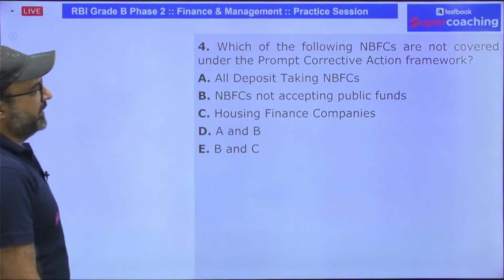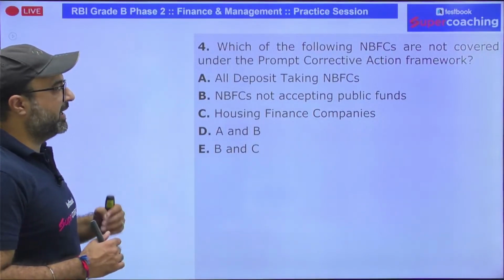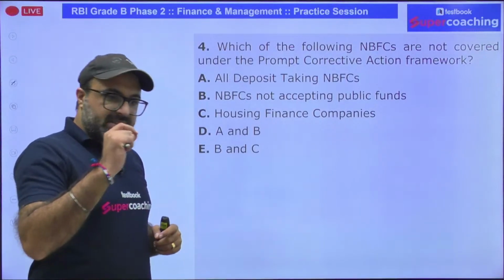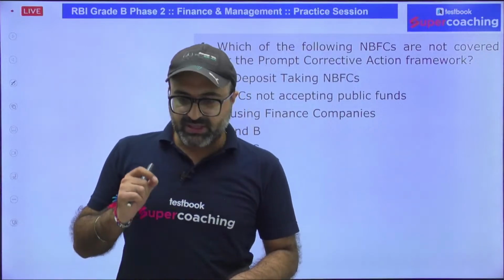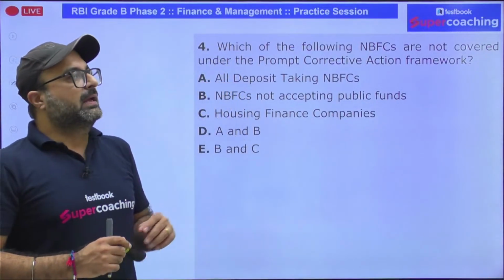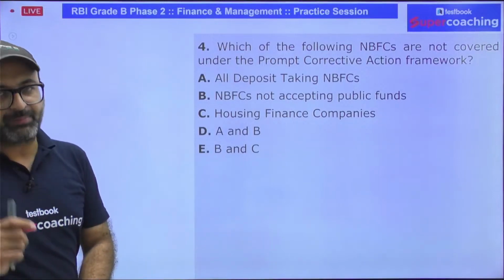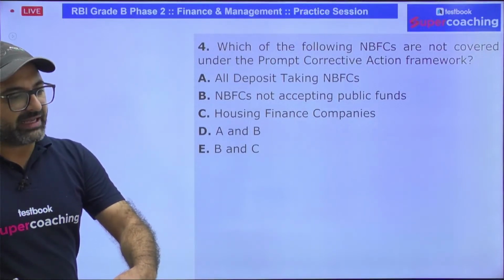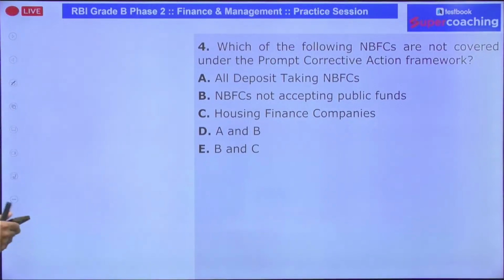Which of the following NBFCs are not covered under prompt corrective action? This is a very important question. I would say it's really a very important question. Why? The reason is recently there has been an update on the same. Question can be asked for sure on this particular point, because recently there was an update given related to PCA on NBFCs. So what is the latest update?